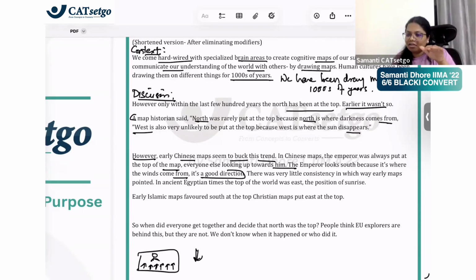But then in China, they started bucking this trend, but the logic was different. The logic was that the emperor wanted to look south, and we wanted all the people to look towards the emperor. And that is why by default it happened that north was put at the top.